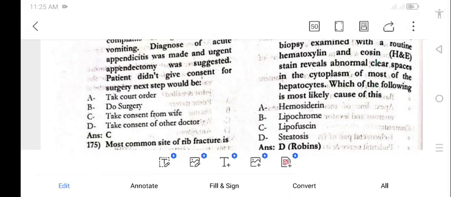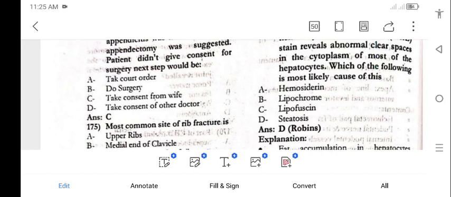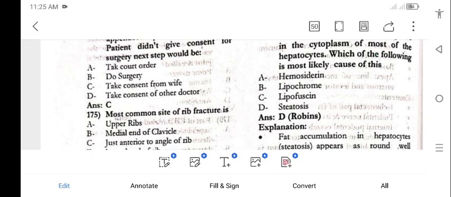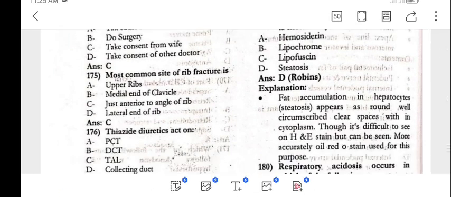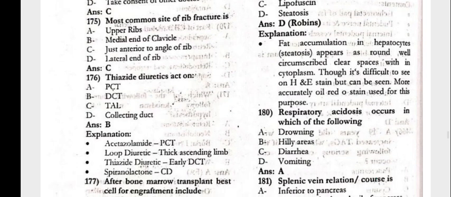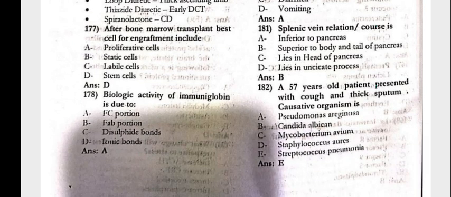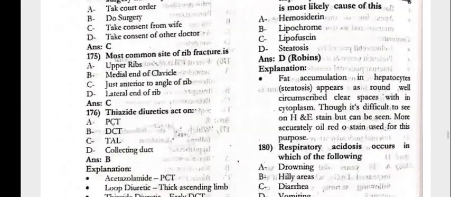The disoriented old patient was brought in the emergency by the wife complains of right flank pain, vomiting. Diagnosis of appendicitis was made and urgent appendectomy was advised. Patient did not give consent for the surgery. Next step would be to take consent from the wife. Most common site of the rib fracture is just anterior to the angle of the rib, and the thiazide act on the DCT. After bone marrow transplant, best cell for the engraftment includes the stem cells. The biological activity of the immunoglobulin is due to the Fc portion.